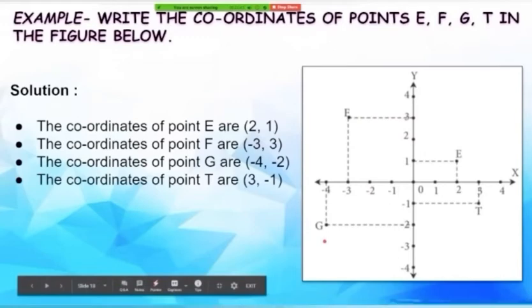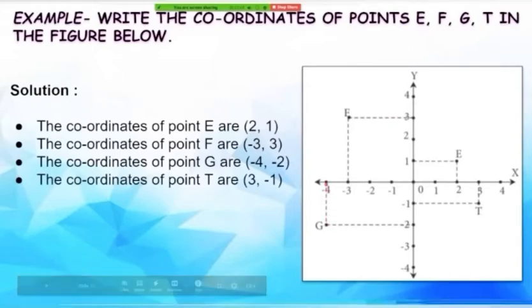Now let us see point G. So in order to find the x coordinate of point G, we draw a perpendicular line from G on the x-axis, and this perpendicular segment intersects the x-axis at point -4.